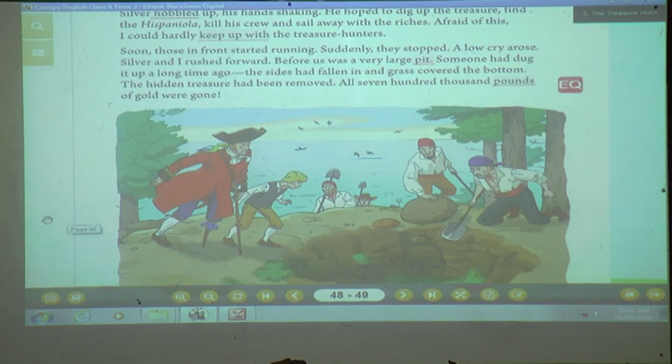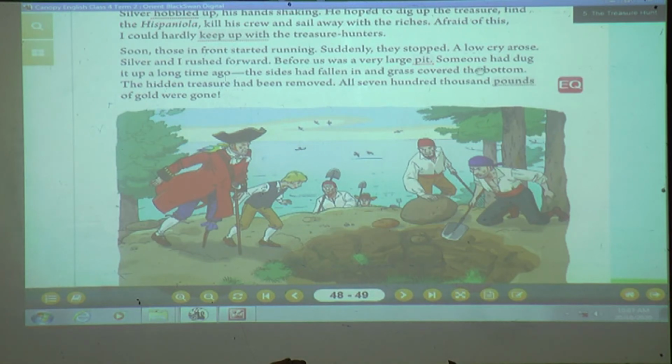The hidden treasure had been removed. Here we can see that the treasure which was hidden here, and for which these people did so much hard work, did they get it? No, the treasure had already been removed by someone. And do you know what was in it? Yes, there were 700,000 pounds of gold in it, and all of it went away. Pounds means units of money used in the UK.